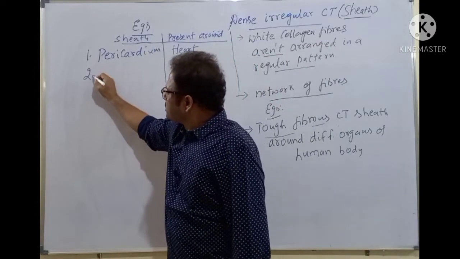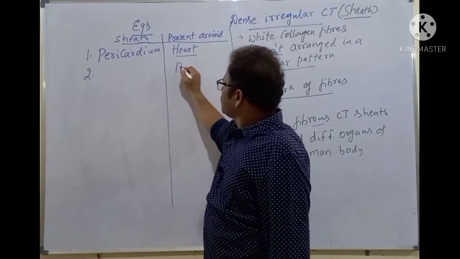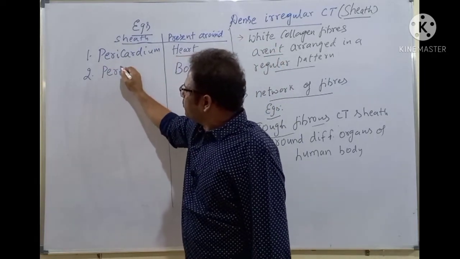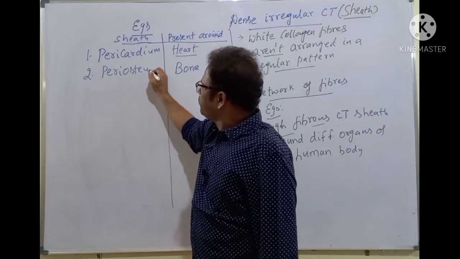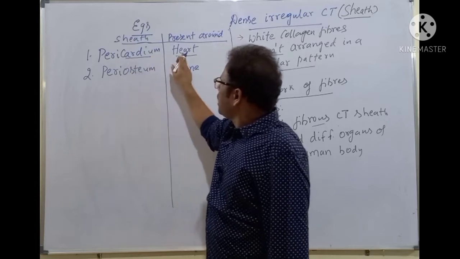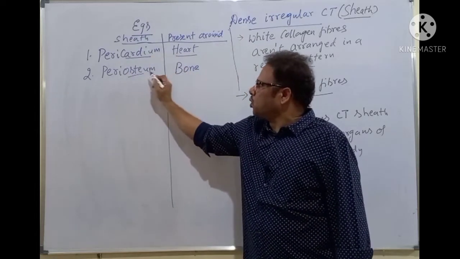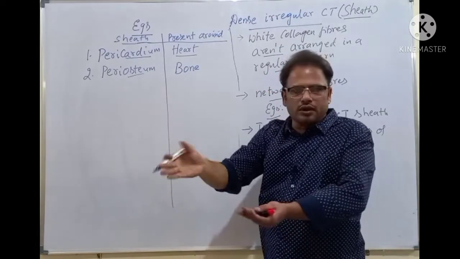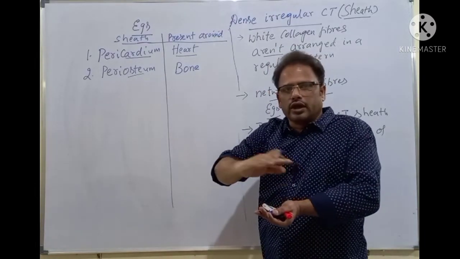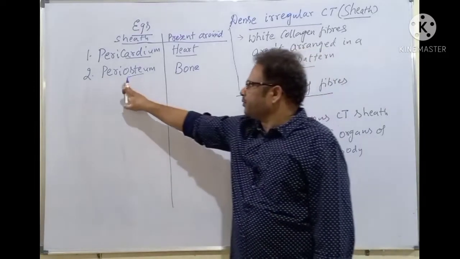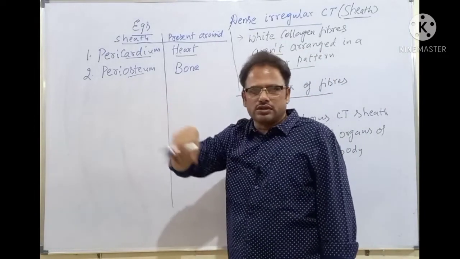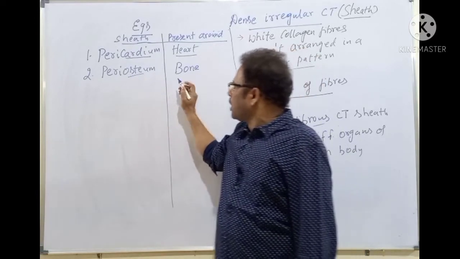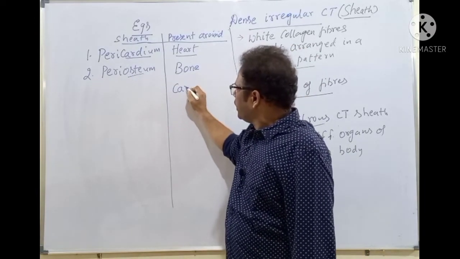And the sheath present around the bone is called periosteum. Osteo means bone. Study of bone is called osteology, like this. Peri means what here? Surrounding, encircling, that is called peri. We say perimeter of the circle, isn't it? The same way here, periosteum around the bone, and around the cartilage